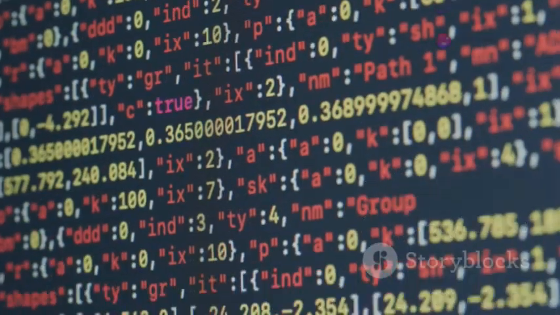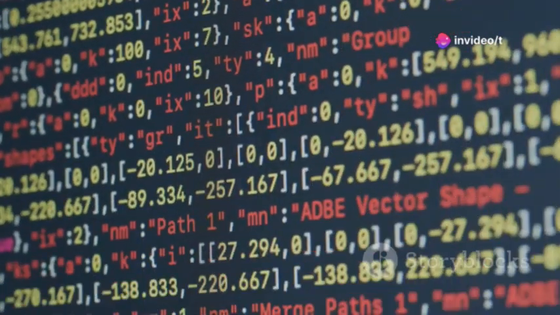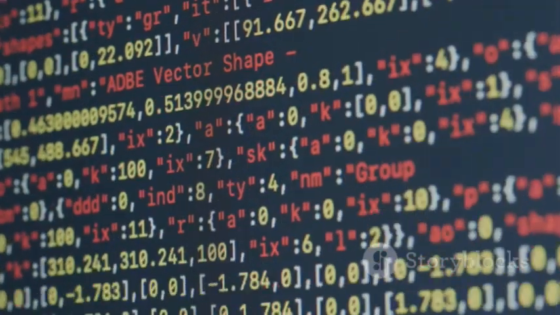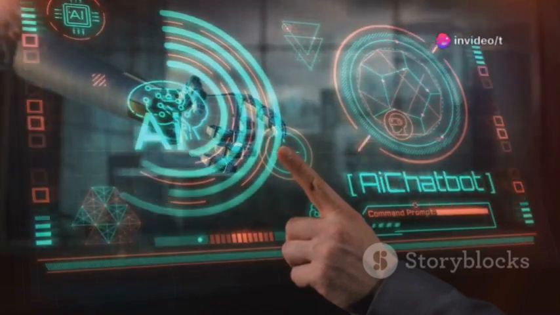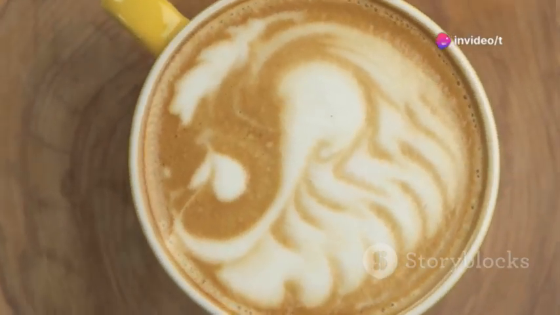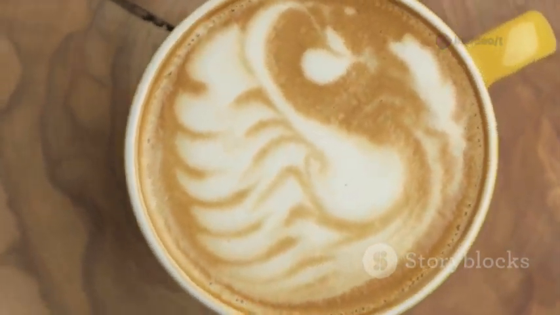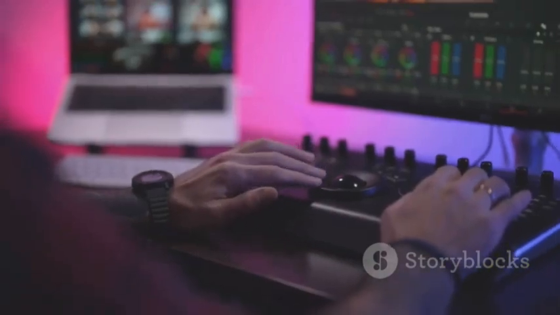Write clear instructions. You are a creative social media manager for the daily grind. Write an engaging Instagram caption, 3 to 4 sentences, ending with 3 to 5 hashtags. Add a placeholder for the topic. Topic: describe the new drink or event here. For example, topic: our new toasted marshmallow latte. Set the temperature to 0.7 for a balance of creativity and control.